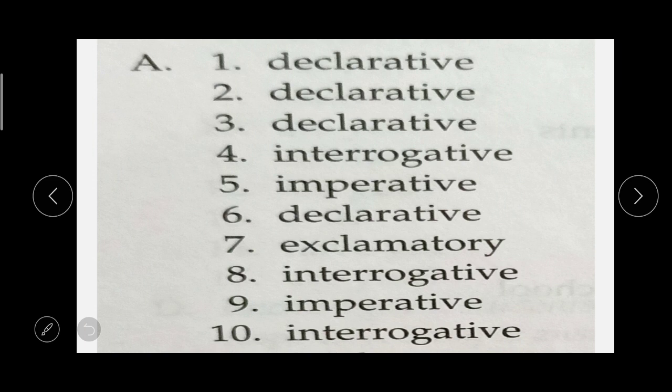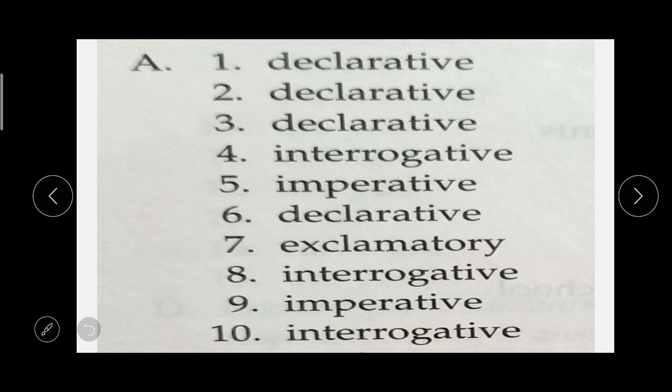Number 9, his mother told him, take a bath. It is an imperative sentence. And number 10, Nagil asked himself, why didn't I think of that before? Which is an interrogative sentence. So this is the exercise relating to the types of sentences.